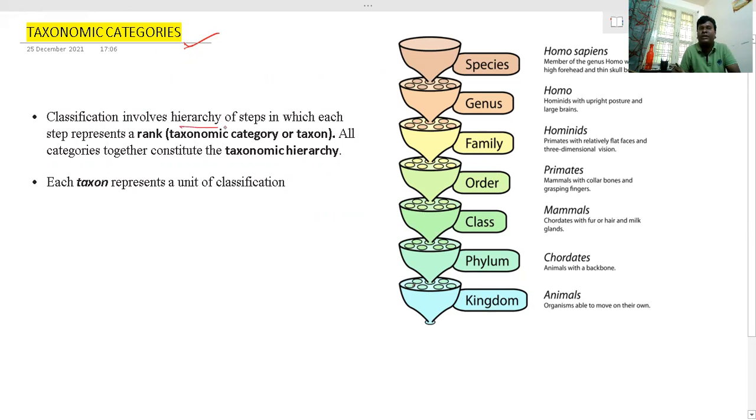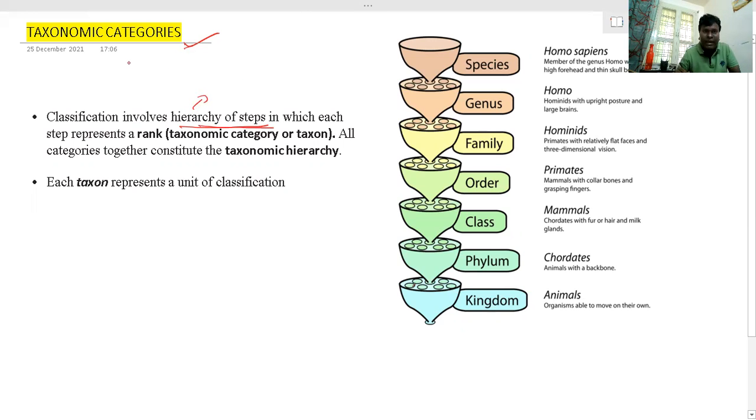Classification involves a hierarchy of steps. If you want to classify all organisms, there are 1.7 to 1.8 million organisms. What is meant by hierarchy?